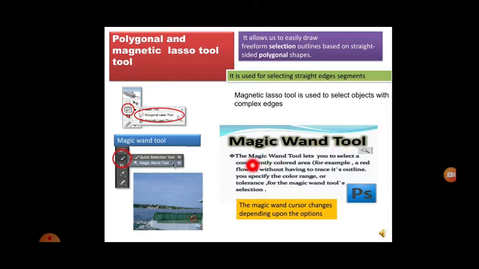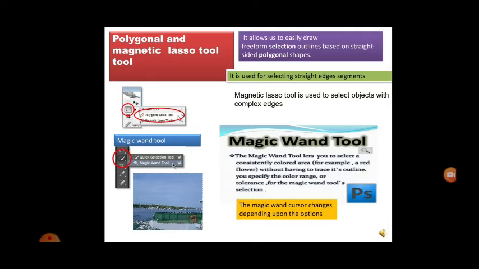Next, let us learn about the magic wand tool. You know what a magic wand is, right? It makes some magic. So similarly here also, the magic wand tool. The magic wand tool lets you select a consistently colored area, for example a red flower here, without having to trace its outline. You specify the color range or tolerance for the magic wand tool selection. The magic wand cursor changes depending upon the option.